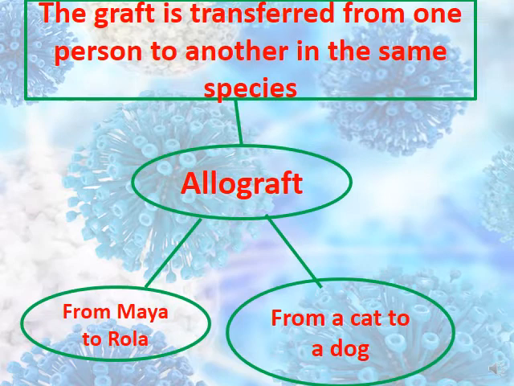Here, the graft is transferred from one person to another in the same species. So this is called allograft. Example: from Maya to Rola, from Karim to Hadi, from Hadi to Rida, from Rida to Abbas, from Celine to Fatima. All of them belong to the same species. While an example from a cat to a dog, cat and dog belong to different species, so it's not an example about allograft.